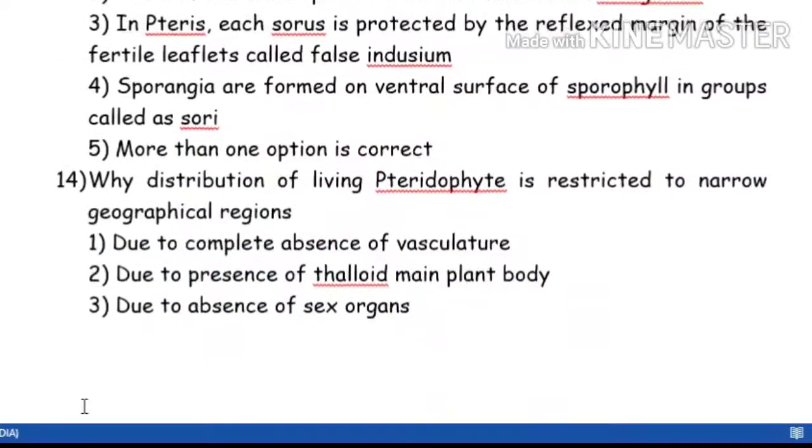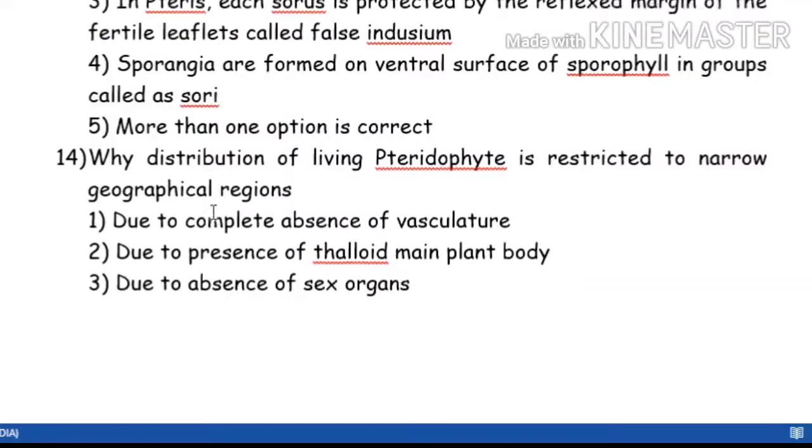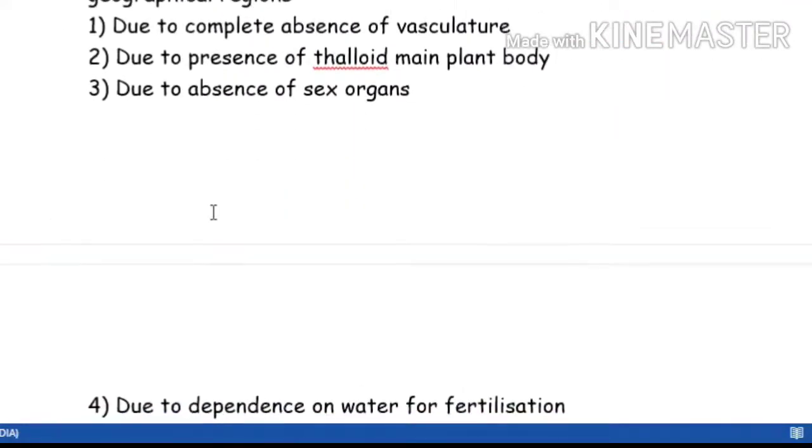Now next question. Why is the distribution of living pteridophytes restricted to narrow geographical regions? This is again an NCERT question only. The fourth option has gone to the second page. I hope you can understand it and you can solve it.